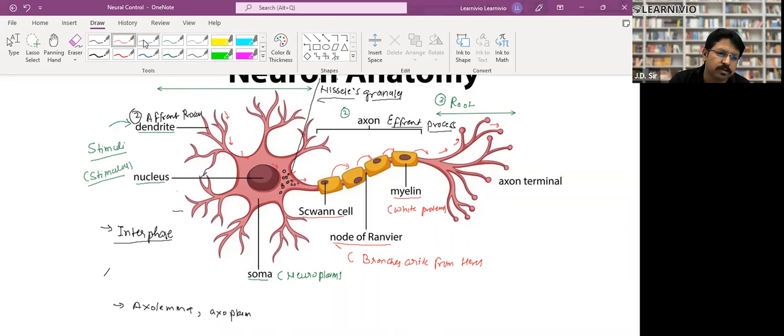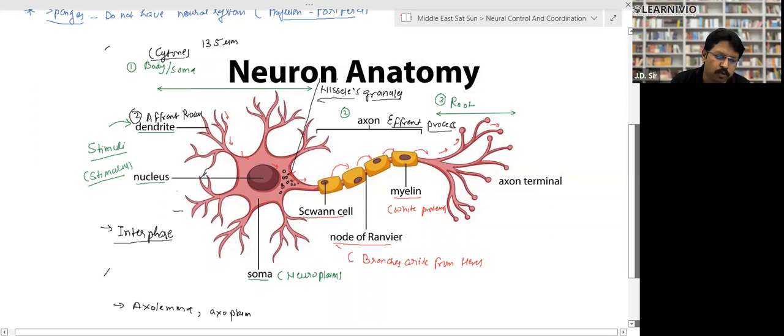And Nissl's granules are very peculiar to neurons only. They are found only in neurons. And there is a soma. Soma means there is a neuroplasm. And after the neuroplasm, this base part is called the axon or efferent process.